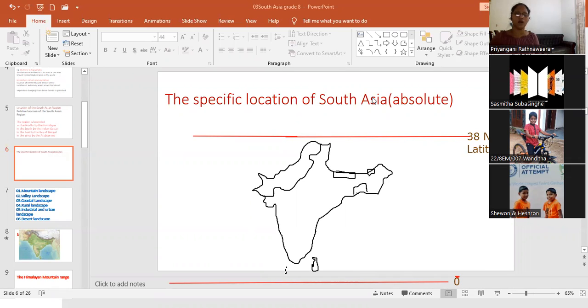Okay, then we are going to mark longitudes. South Asian region. Now we are going to mark longitudes from here to this side. What is the line?